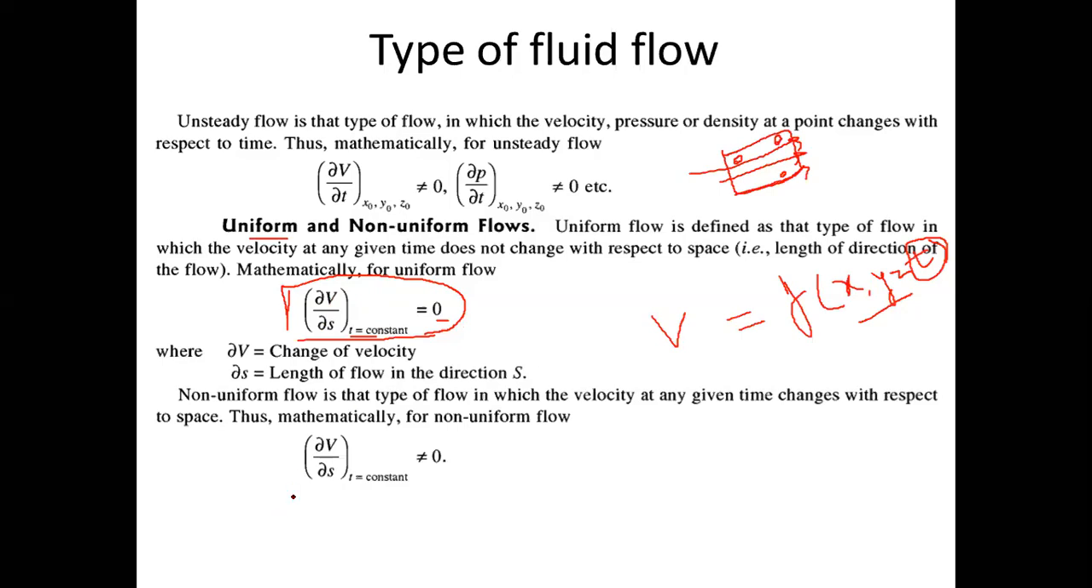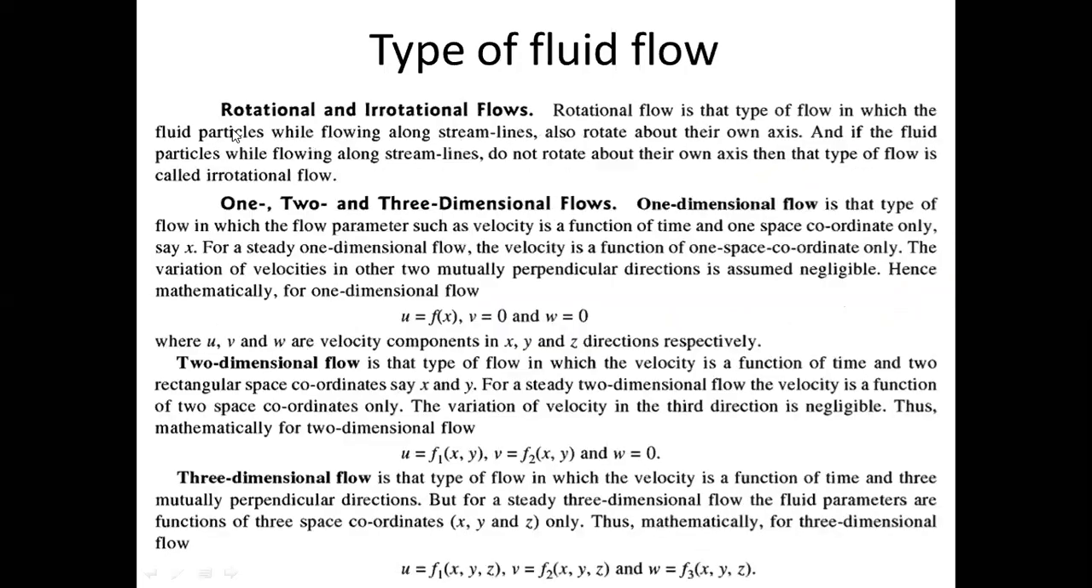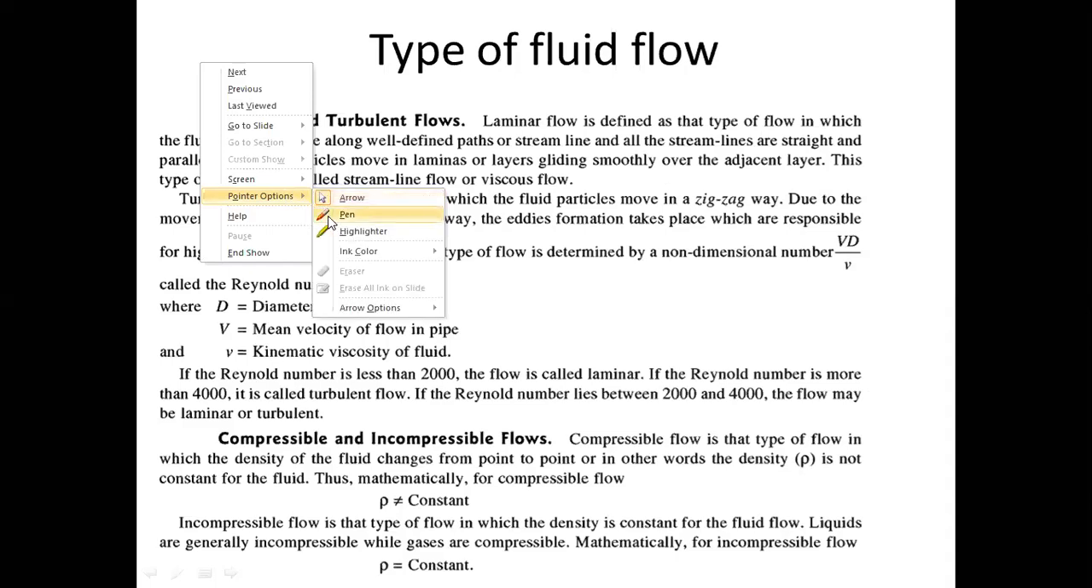And next, if the velocity is changing with position, that means the change in velocity with respect to position is not equal to 0, such types of flow are called non-uniform flow. So uniform and non-uniform flow should be clear to you. The next type of flow is laminar and turbulent flow. Again, very famous terms. Any doubts?